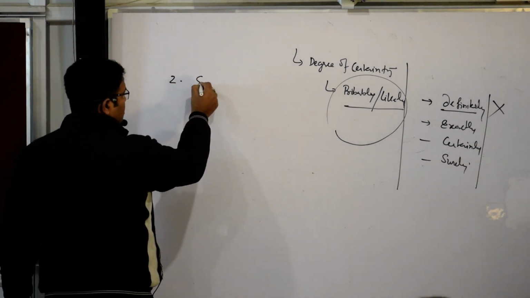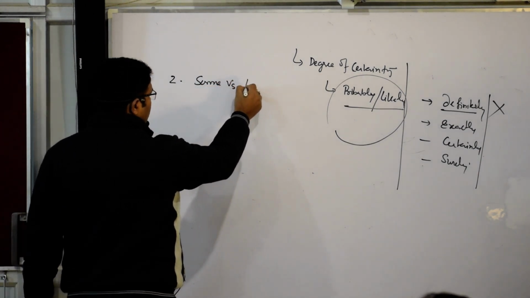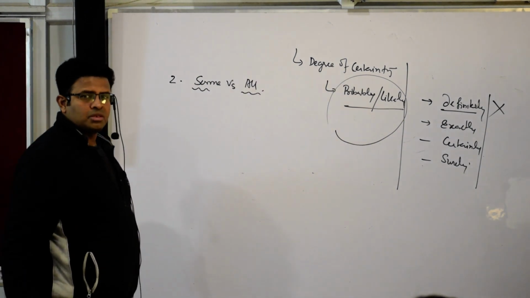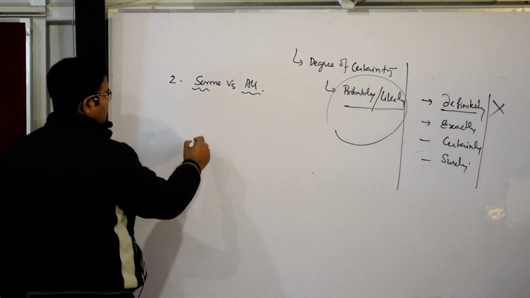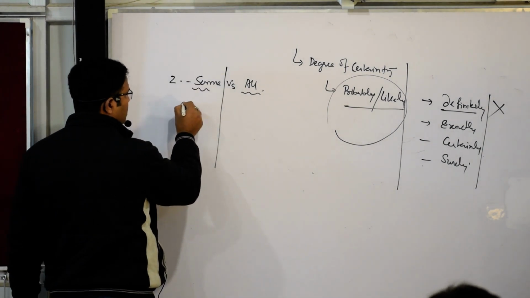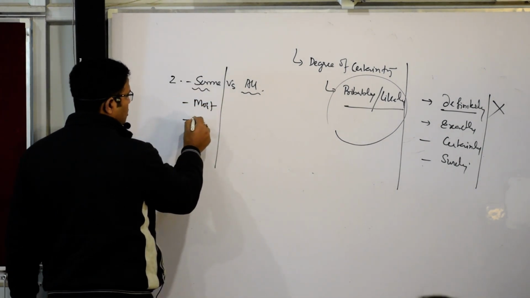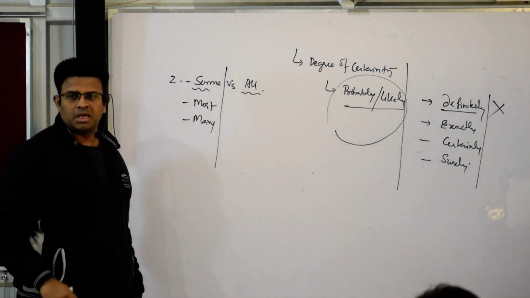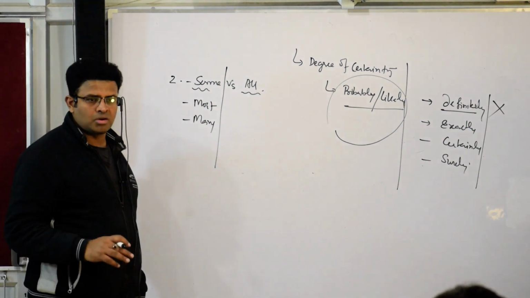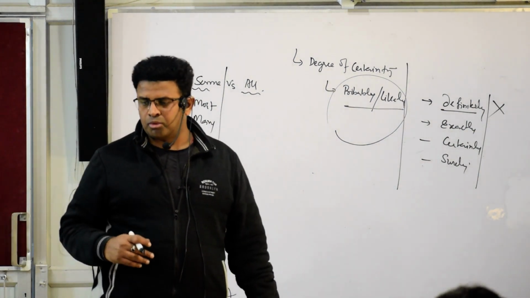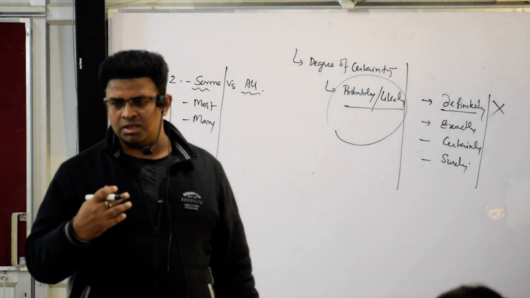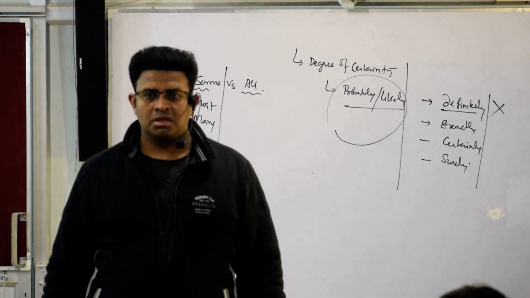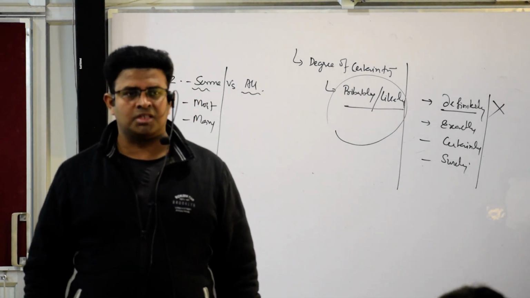Some versus all. What we have seen? Some versus all, or some with most, many. Does some mean all? If the passage is talking about some of the programs having been successful by 2018, it doesn't mean that all the programs are successful. Yes, most of the programs being successful doesn't mean all the programs.